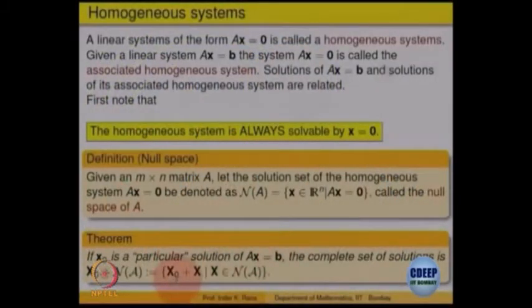One by one, pick and add, right. So, the solution space of Ax = b is the same as x0 plus x, where x is in the null space, that means Ax = 0. And what is x0? Some particular solution. If you are able to find at least one solution of the system Ax = b, add to it a solution of the homogeneous system, and you get a solution of the general system, right.